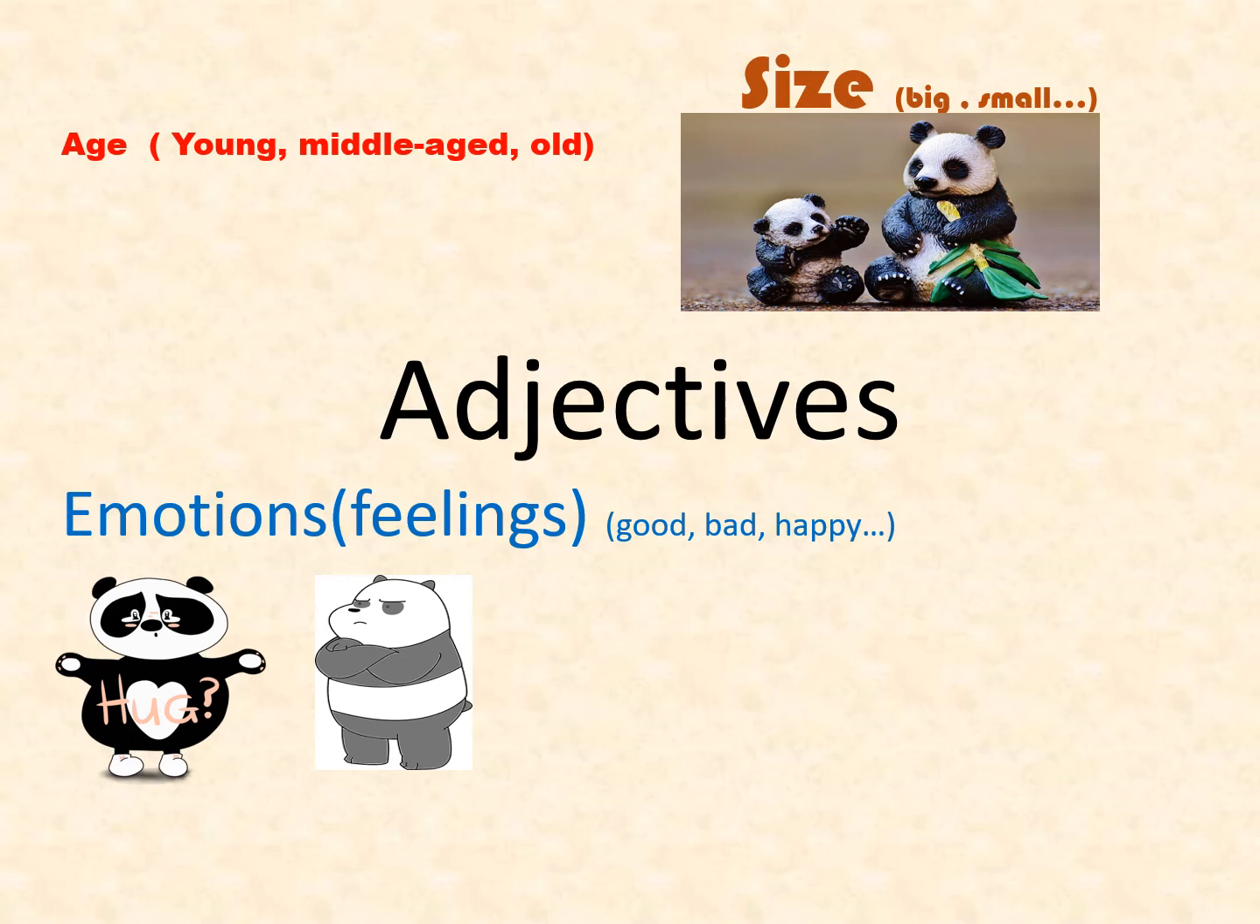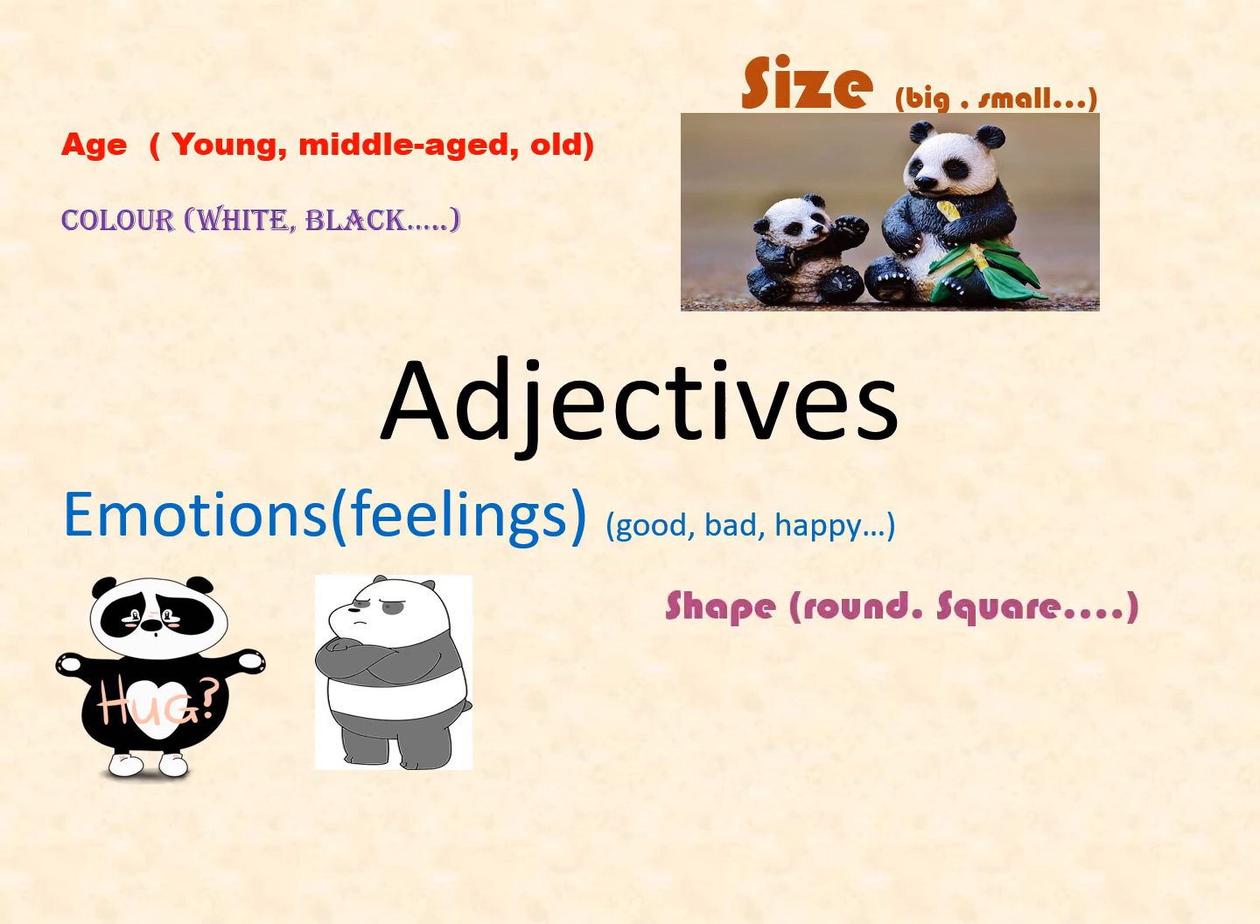Let us see one more adjective. Color. Words like white, black, red, green, orange, etc. are used to describe the color of the noun in a noun phrase. Example, black panda. In this noun phrase, the word black is used to describe the color of the panda.